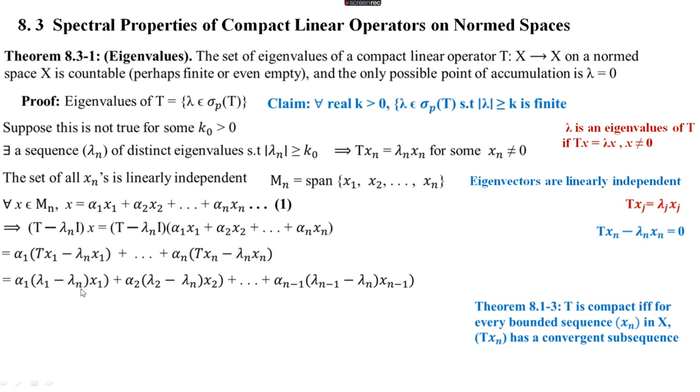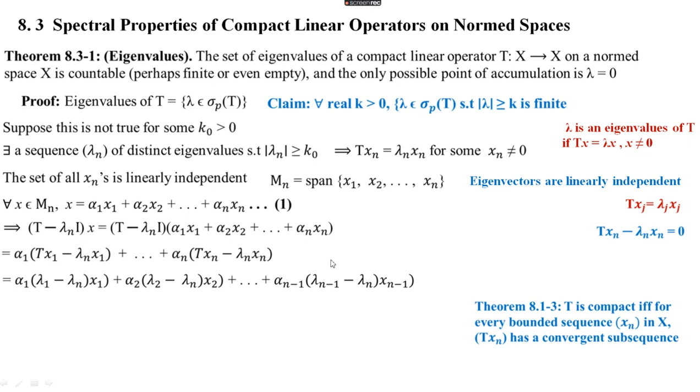So we get alpha 1 into lambda 1 minus lambda n into x1 plus etc., alpha n minus 1 into lambda n minus 1 minus lambda n into x n minus 1. And here alpha 1, lambda 2, etc., lambda n are scalars. So alpha 1 into lambda 1 minus lambda n is a scalar, alpha 2 into lambda 2 minus lambda n is also a scalar, etc. Alpha n minus 1 into lambda n minus 1 minus lambda n is also a scalar. So we can say that this right hand side is a scalar linear combination of x1, x2, etc., x n minus 1.